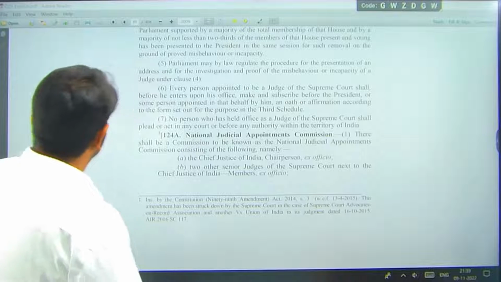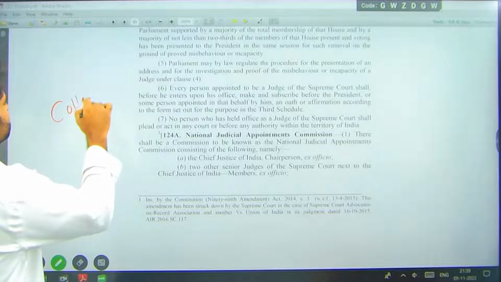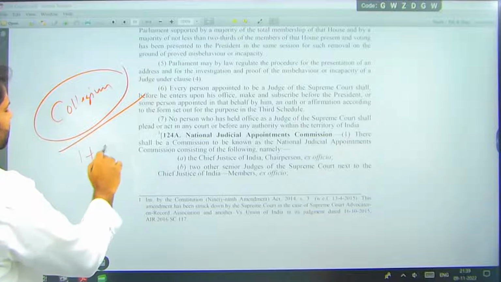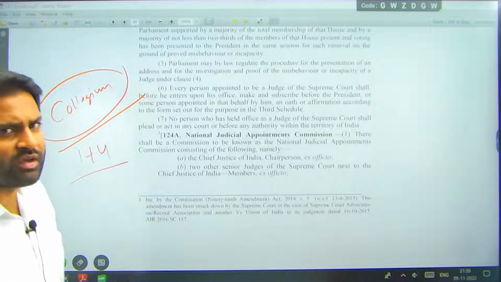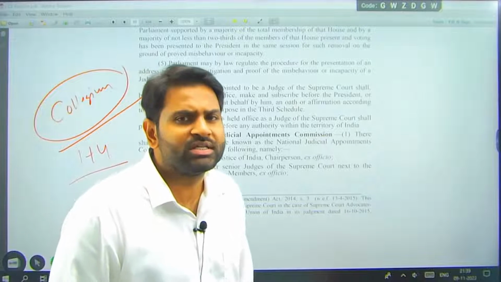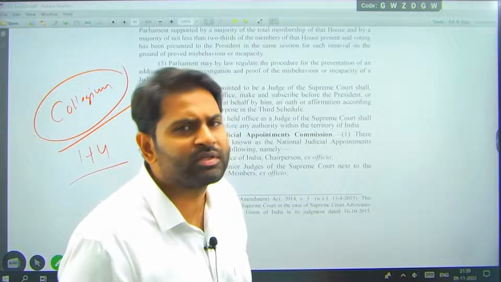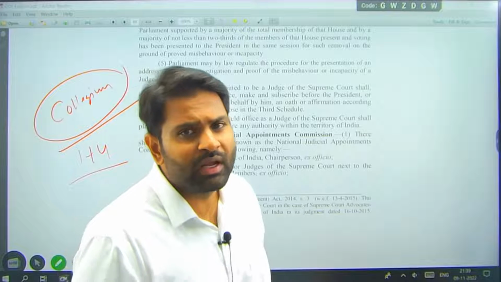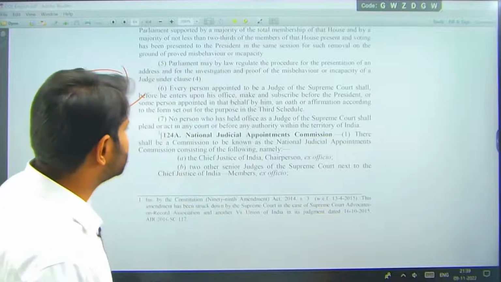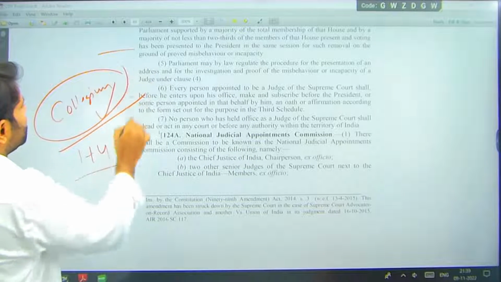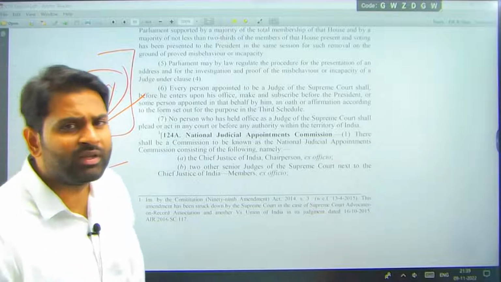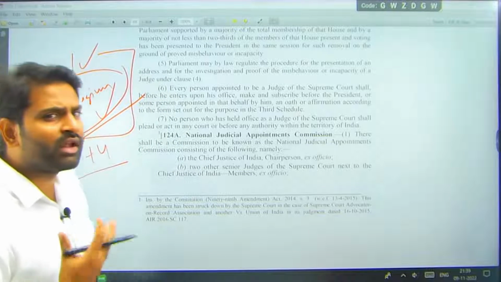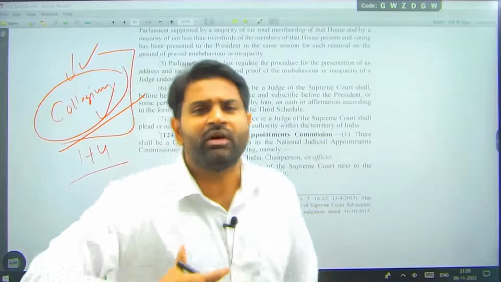The system through which we appoint judges now is the collegium, right? 1 + 4 judges we have. With the concurrence of the Chief Justice and the four senior-most judges, the appointments to the Supreme Court will be done, and appointments and transfers of the High Courts will be done. The system is called the collegium system. The collegium system is where they are maintaining independence of the judiciary, but it is having one problem: the judiciary themselves are deciding their appointments.